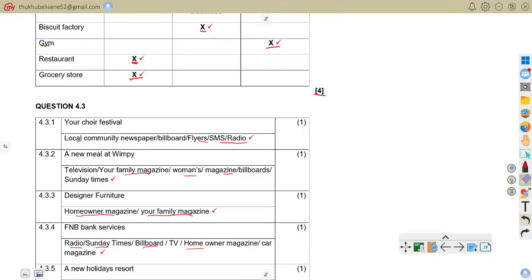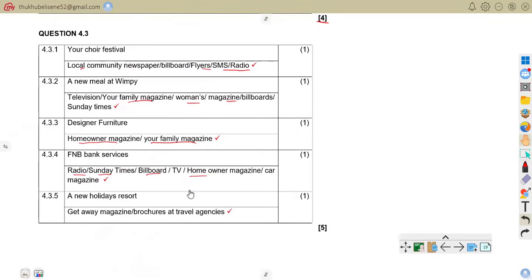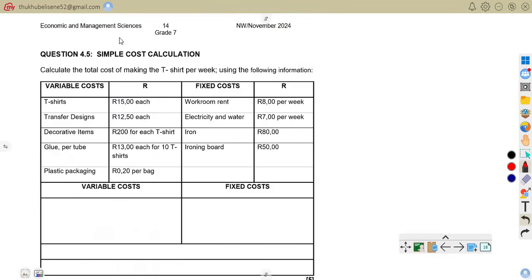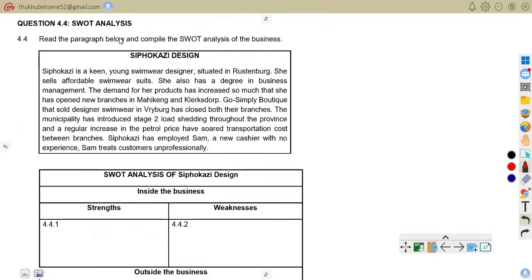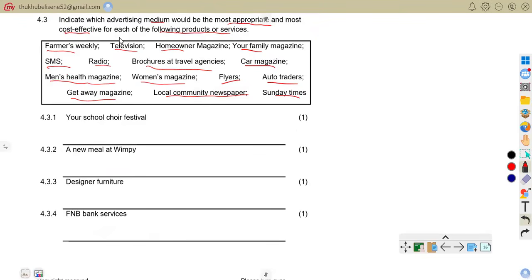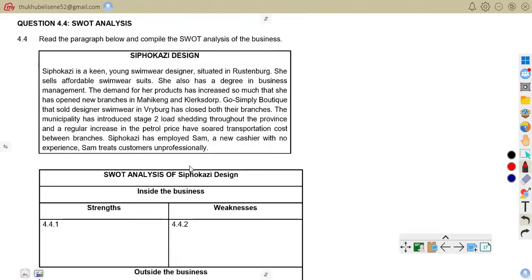Now coming to a holiday resort, you can get away with magazine, broadcast, and the travel agencies. So that is question 4.3. Now let us go to another question. That was 4.3. Now we are at 4.4. 4.4 is a case study. Let us read this case study together.